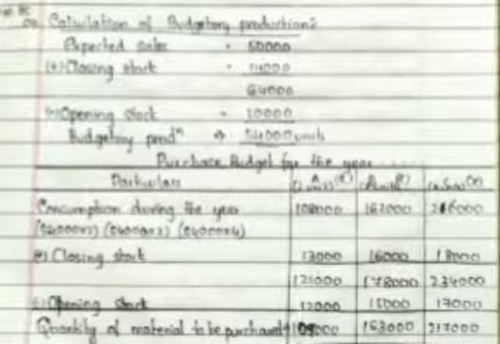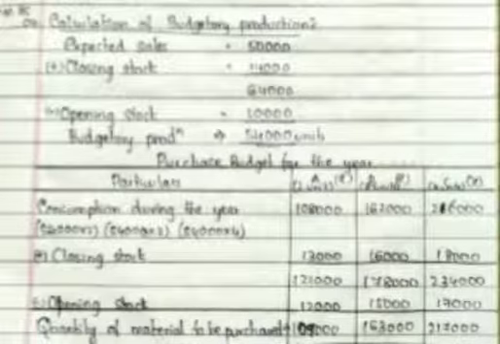Next, plus closing stock. You just add the closing stock for that. Last year closing stock: how much is the closing stock of raw material A? 13,000. Raw material B 16,000. Raw material C 18,000. Then you just add it. Then minus opening stock. Opening stock of raw material A 12,000, raw material B 15,000 and raw material C 17,000. Total, you just deduct it, and the remaining amount is the quantity of raw material to be purchased. Okay, this is the material purchase budget.